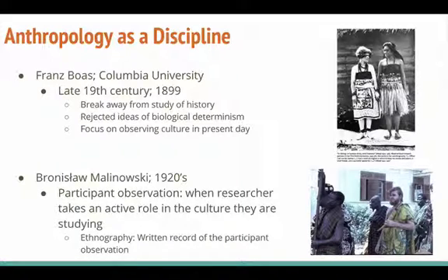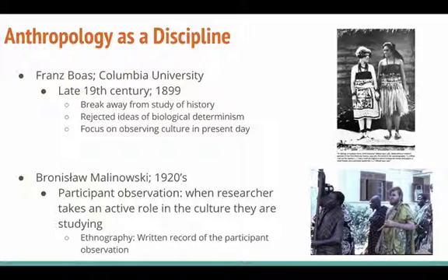And he was really rejecting some of the ideas coming out during this time about biological determinism. Something about our genetics just make us different. Our genetics make certain cultures more advanced than other cultures. And he thoroughly rejected this idea. And this is really what anthropology is. So if it's not biological determinism, then why are cultures different? And he really wanted to understand the environmental pressures that led people and cultures to be a certain way.